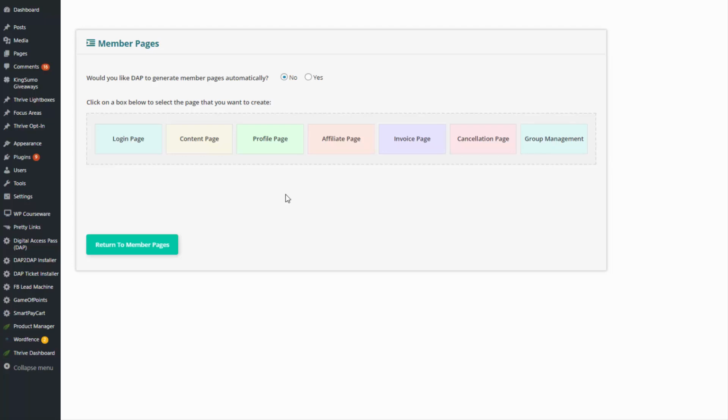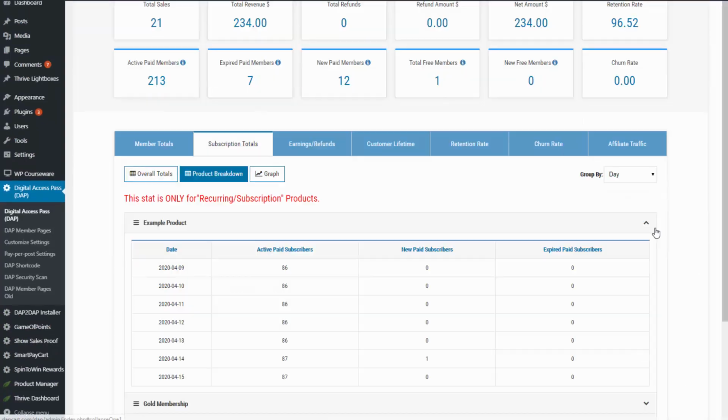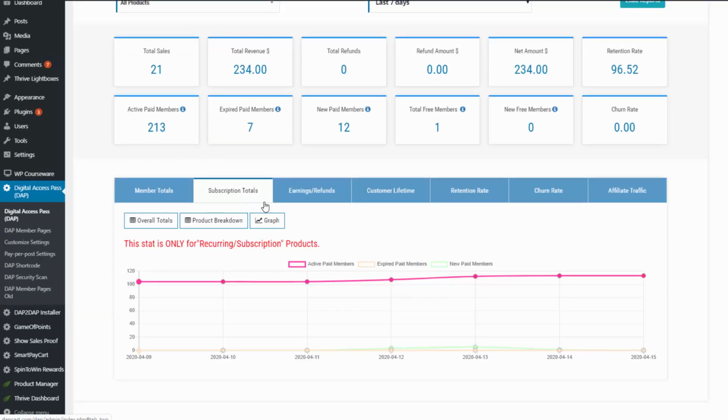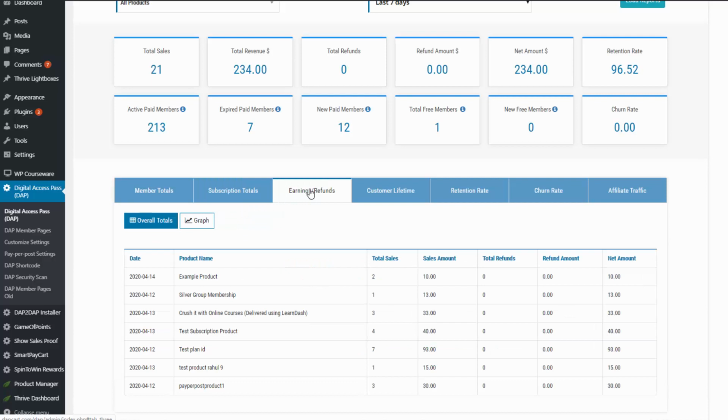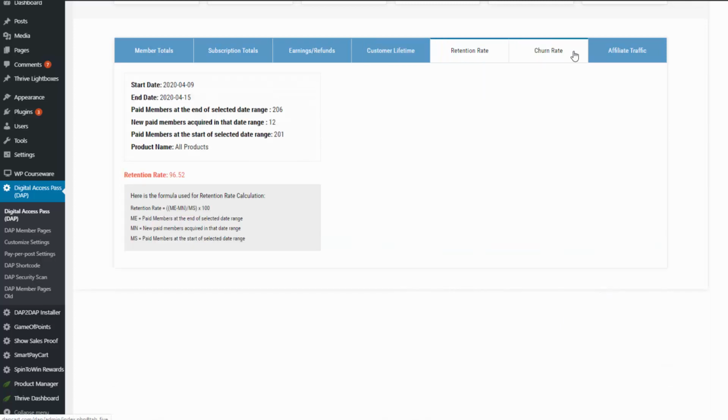Everything is shortcode based. You have full freedom, full flexibility in terms of the look and feel of your member pages. Also, DAP has the most detailed reporting suite. You can track all types of membership stats from churn, retention, active subscriptions, expired subscriptions, free members, paid members, and you can see breakdown at product level. Pretty much all membership stats can be tracked in the DAP dashboard.